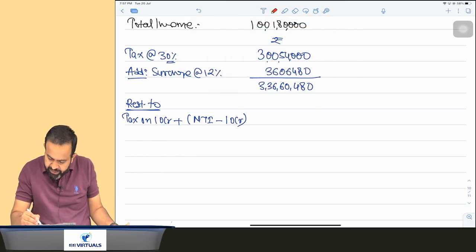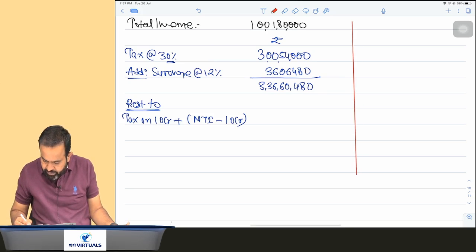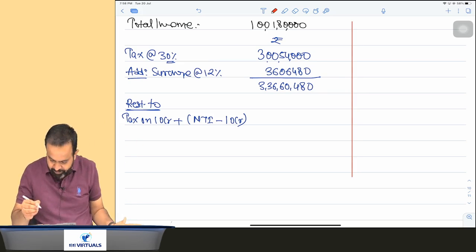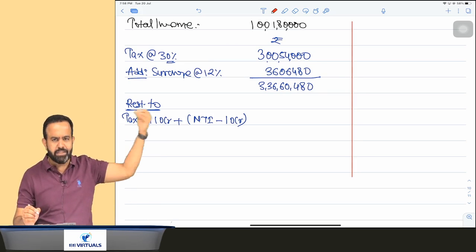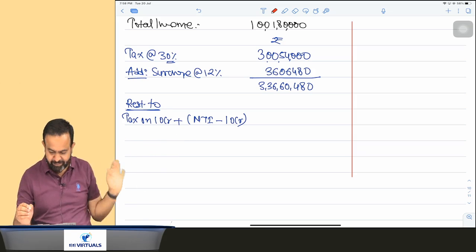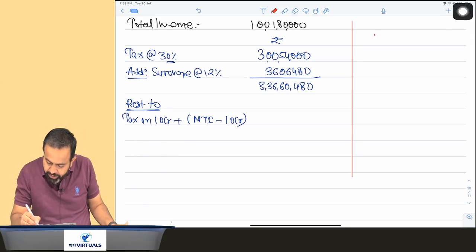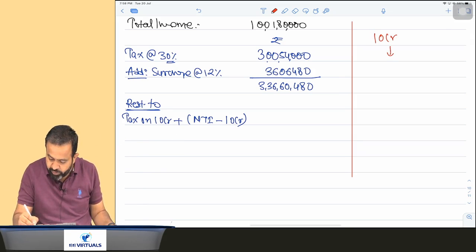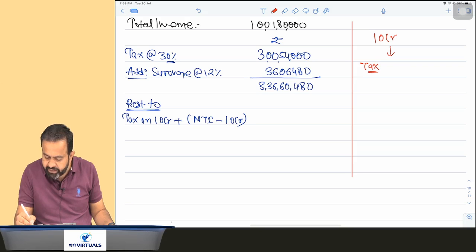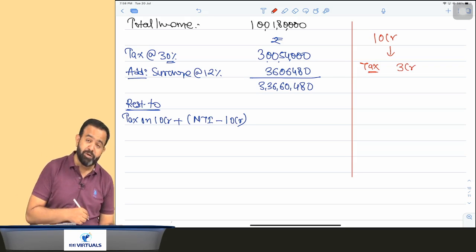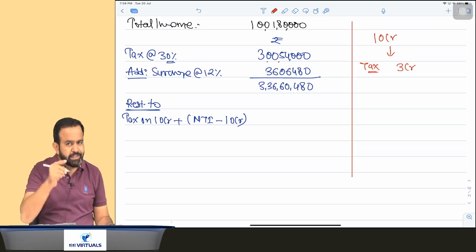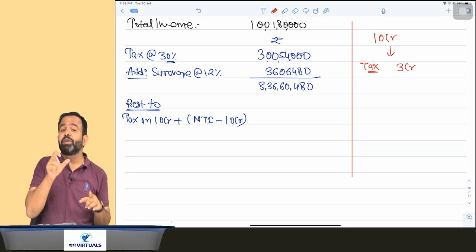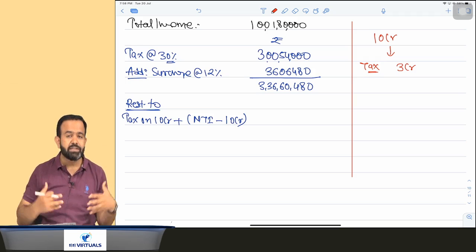Now I am explaining here. Suppose the company says that our income is 10 crore only. For example, the 1,80,000 they just handed over to Nirmala Sitharaman ji. Now only 10 crore is income. Suppose NTI is only 10 crore, what will be the tax liability? Your tax liability will be 3 crore. But my question to all of you is, will surcharge be applicable or not? The answer is yes.